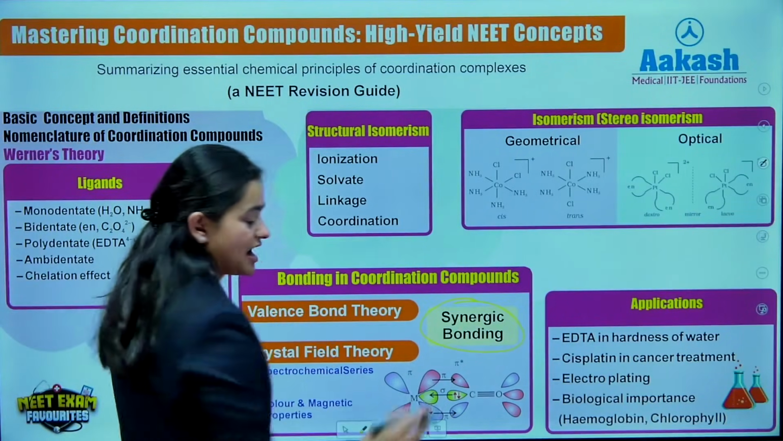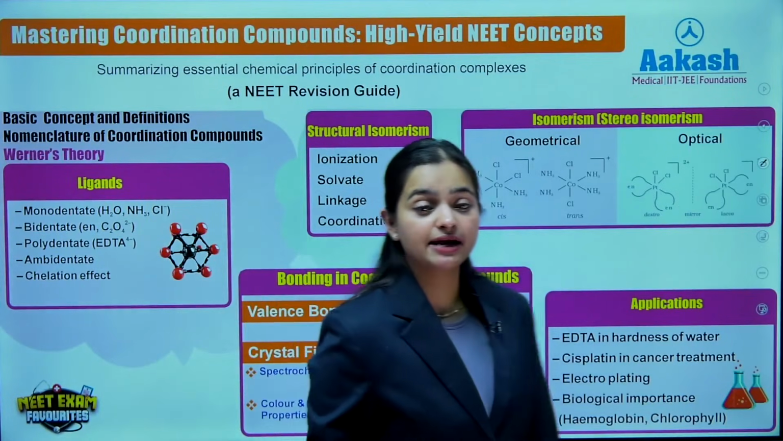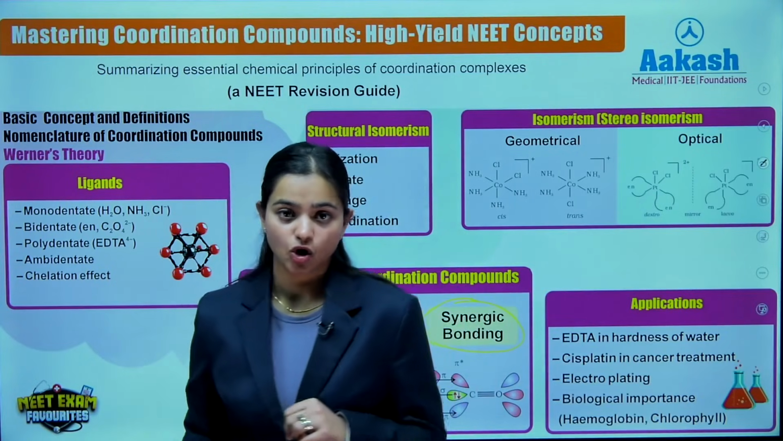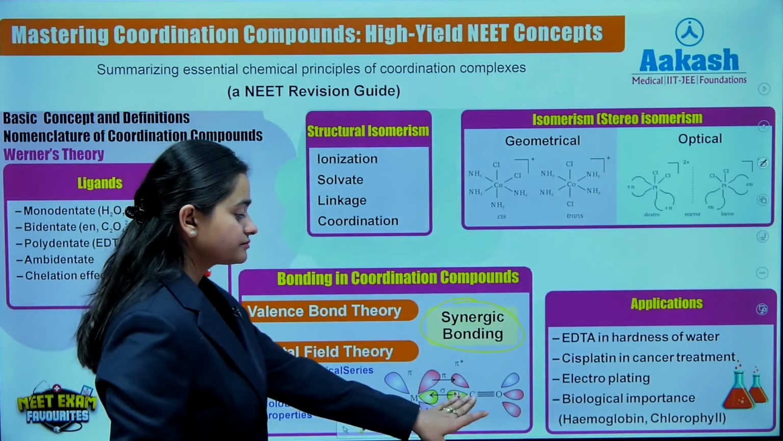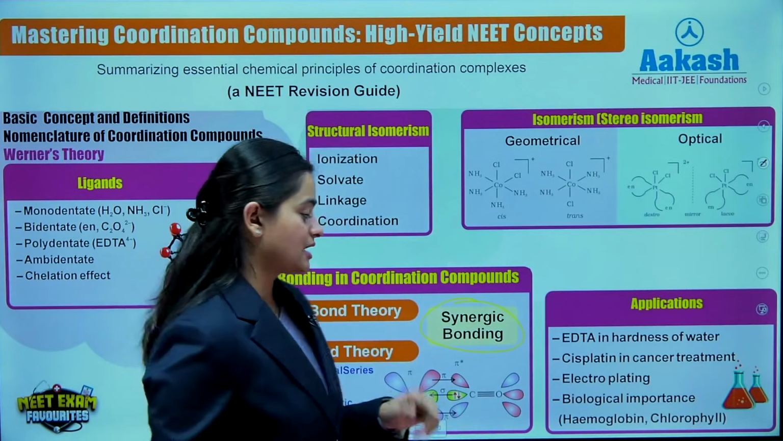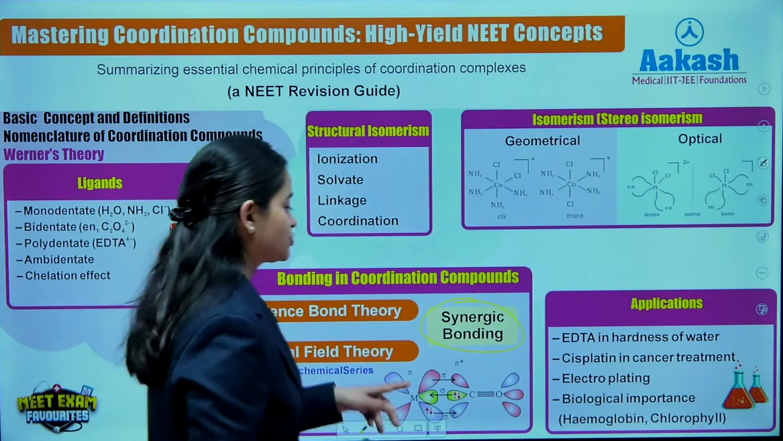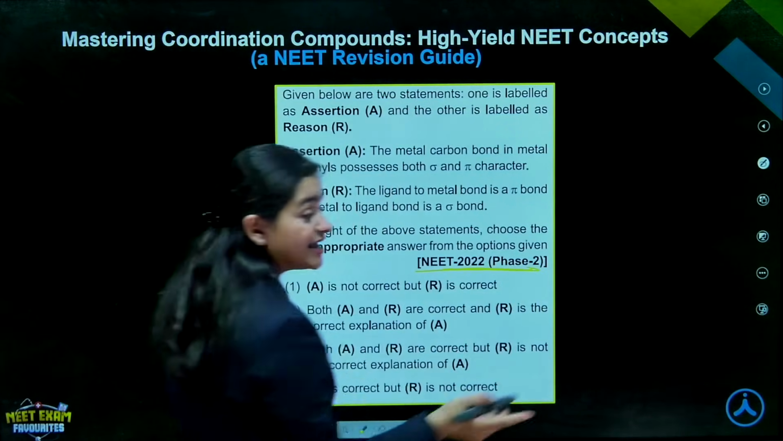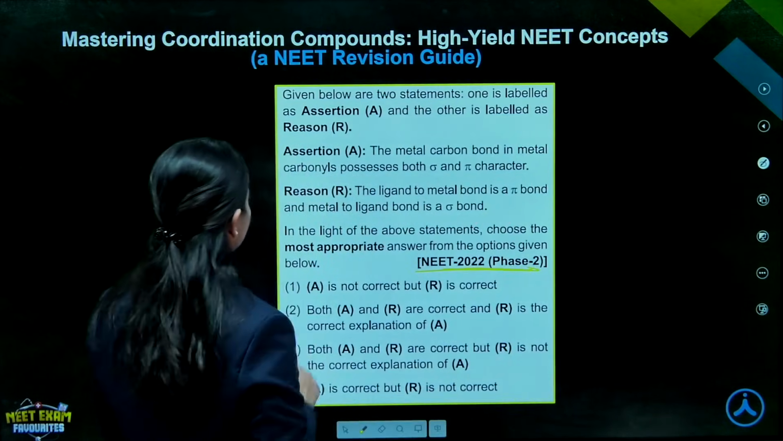Synergic bonding is what we have discussed, right? It has both sigma and pi character, because a pi bond is formed when the metal donates its electron pair to the anti-bonding pi star orbital of the carbonyl group, and a sigma bond is formed when the carbon of the metal carbonyl donates its lone pair to the vacant 3d orbital of the central metal atom, right? So that's how synergic bonding is formed. Now, NEET 2022 phase 2 asked this question from metal carbonyls, right? So let's just see that.